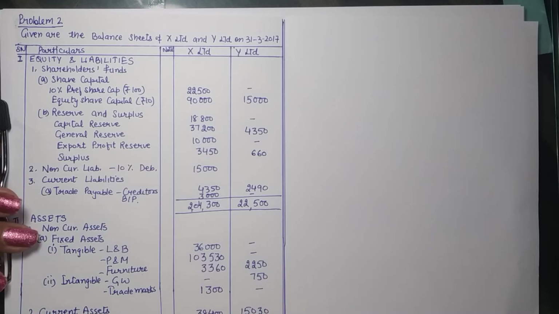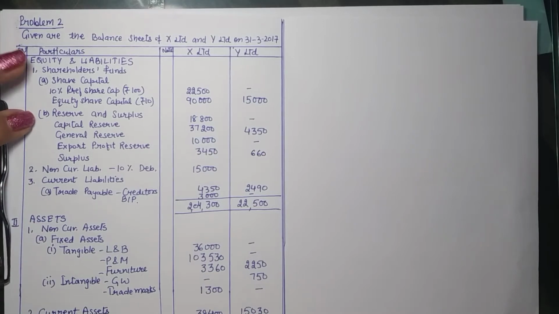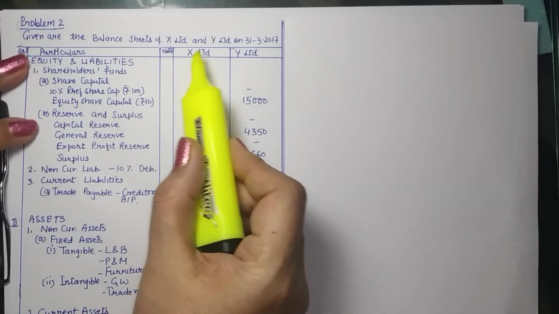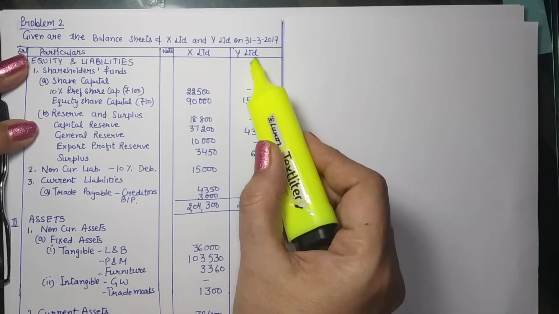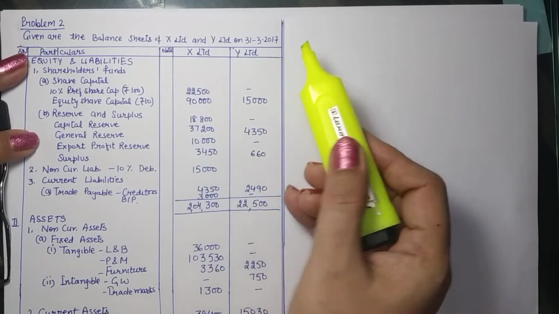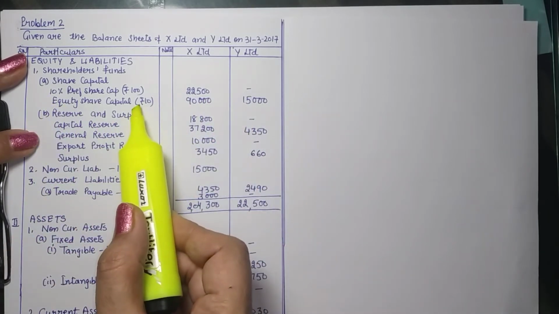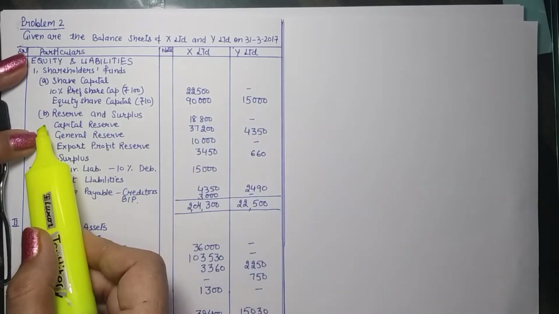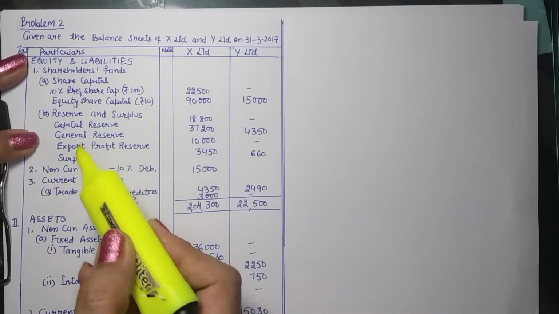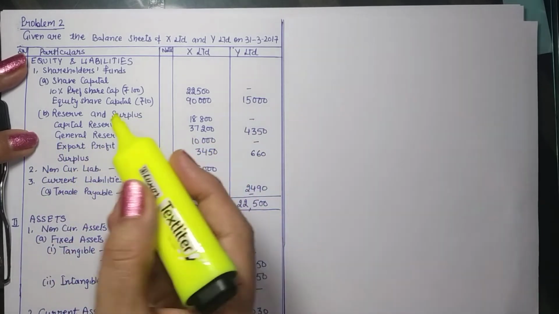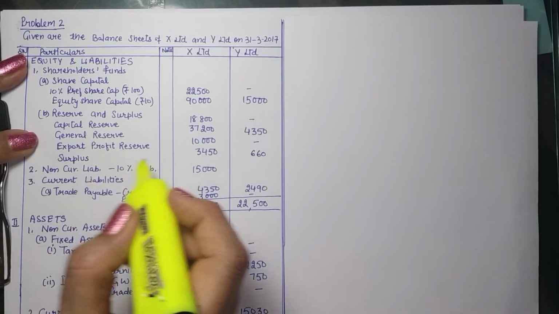So today we will be taking up yet another problem to understand the closing of the books of vendor company. Now we are given balance sheets of two companies, X Limited and Y Limited, on 31st March 2017. We have preference share capital, equity capital divided into 10 rupees shares. Then we have different types of reserves: capital reserve, general reserve, export profit reserve, surplus.